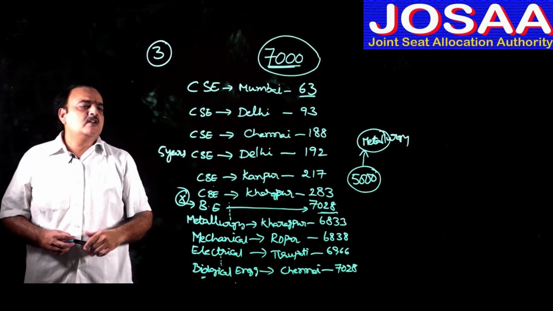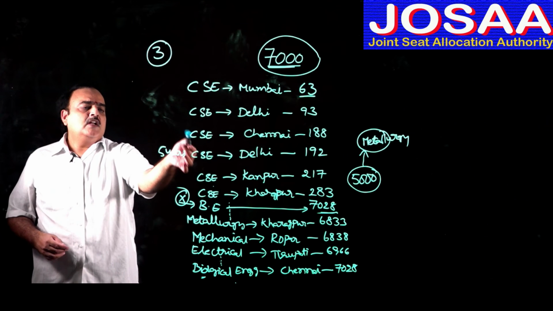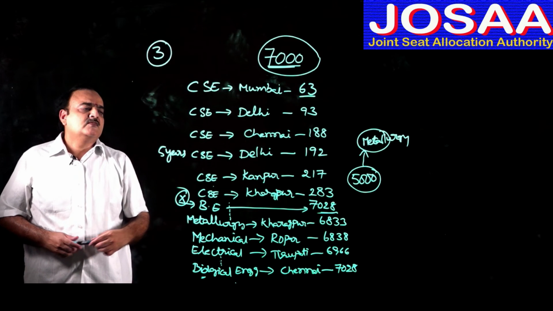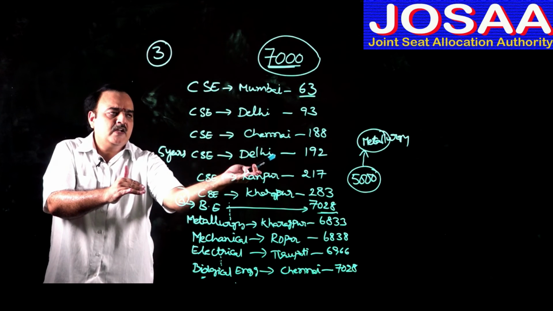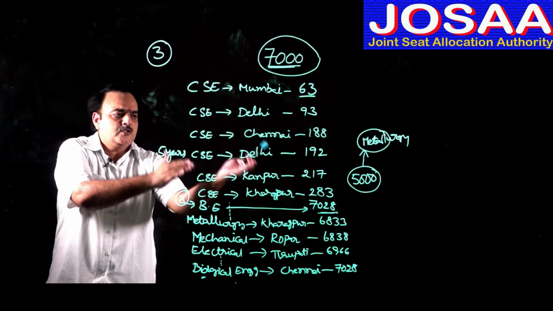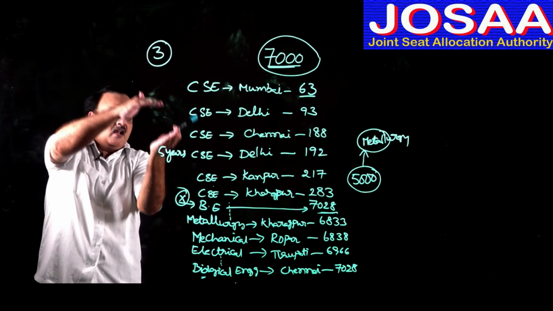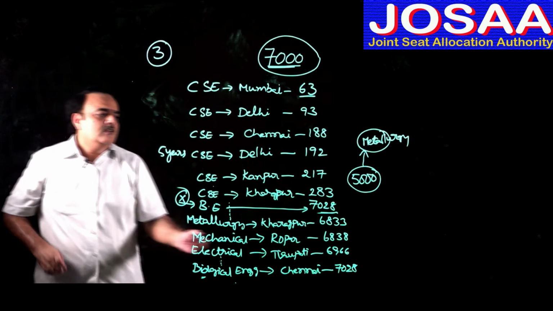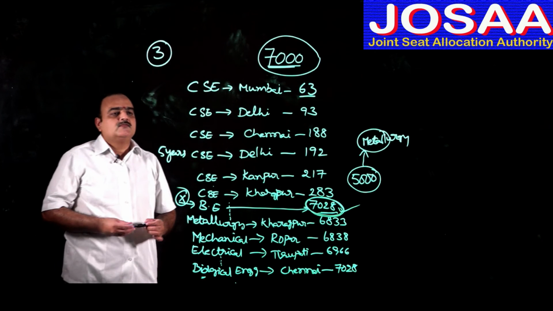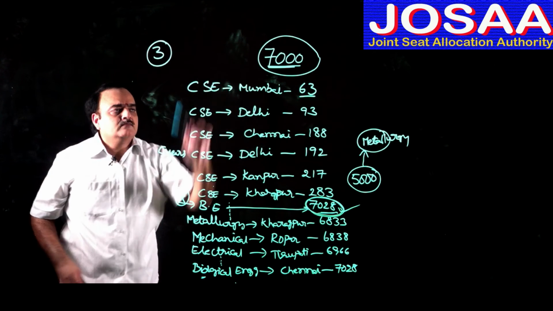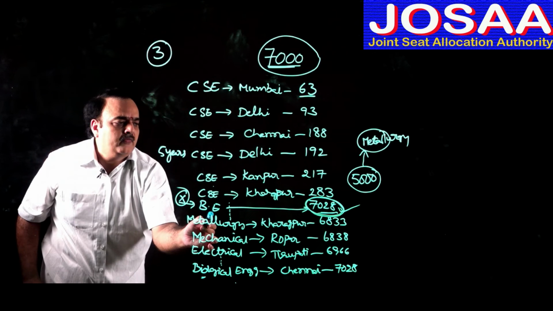Then they don't consider the first option. They go to the second option, computer science Delhi. The cutoff rank was 93, you don't get it, they leave it. The third option, the cutoff rank was 192, you don't get it. Fourth option, cutoff rank was 217, you don't get it. Then they slowly come down. While coming down, this is the area where you have the best possibility. Your rank is 7,000 and last year the cutoff rank was 7,028 for this course.